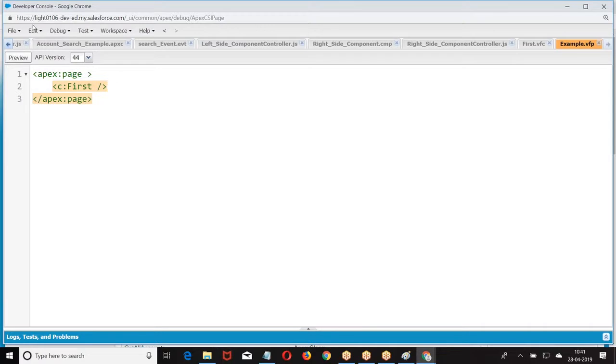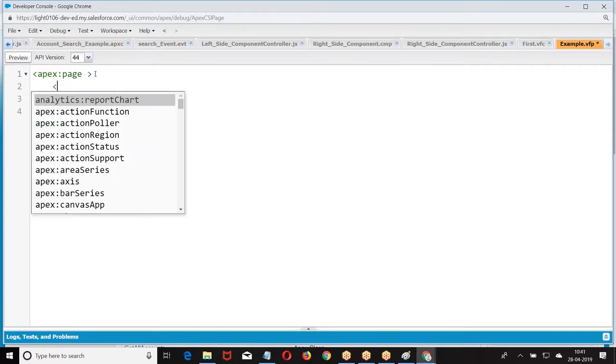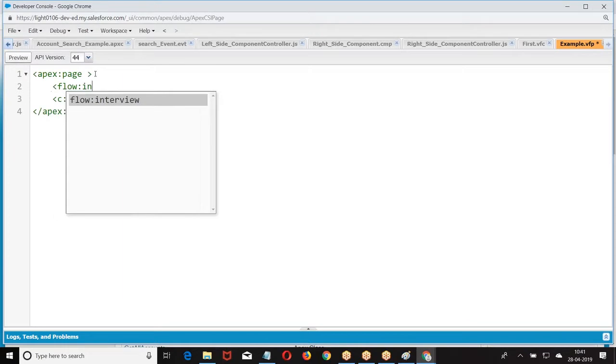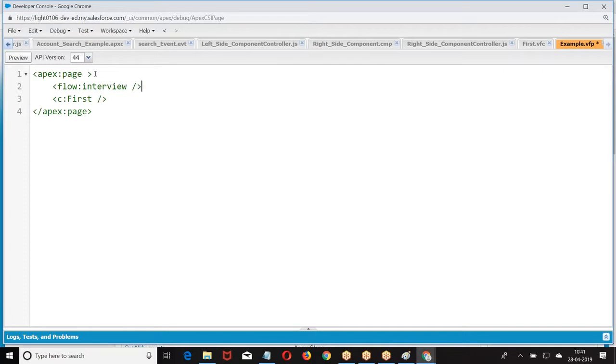Now, why are you getting apex here? That apex is a namespace. Now, when you are using flows and plugins, what is that flow? Namespace. That interview element was defined in the namespace called flow.